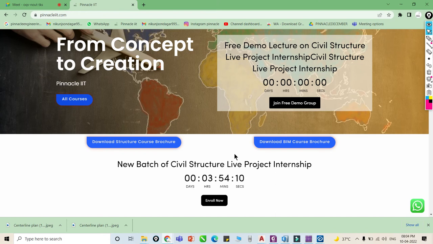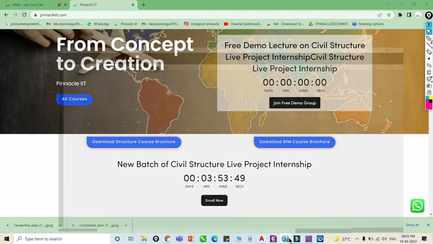In the same screen, you showed CAD drawings as well as ETABS sections, everything. So are those two separate screens, separate software? Yeah, the first one is AutoCAD and the second one is ETABS.